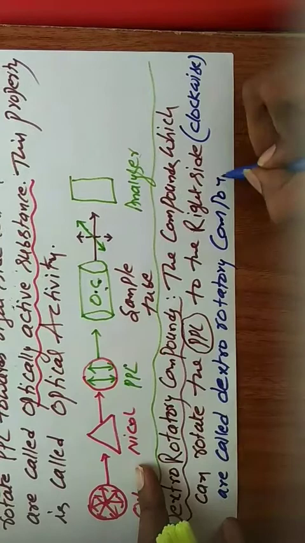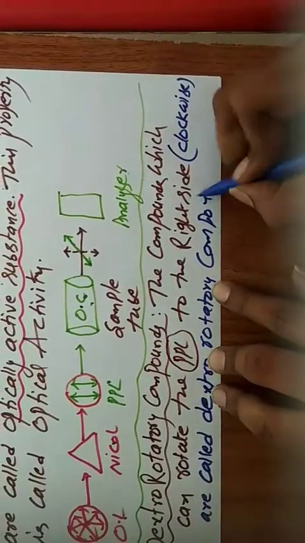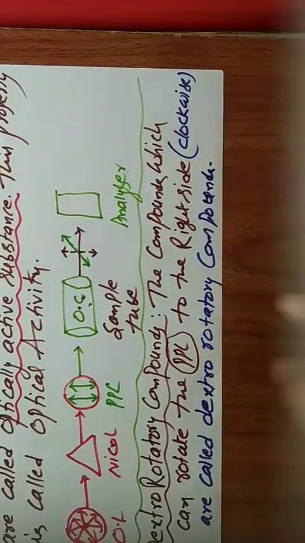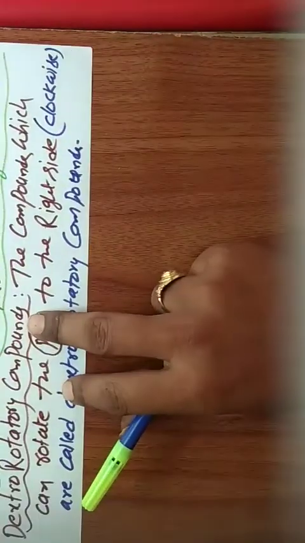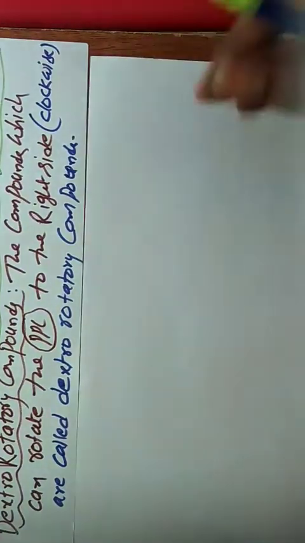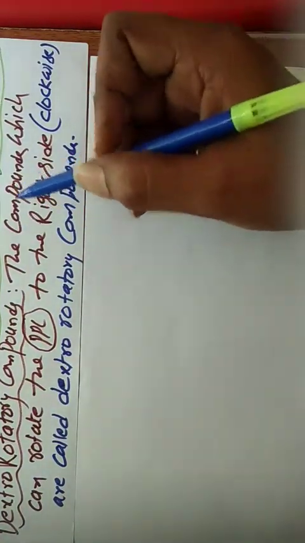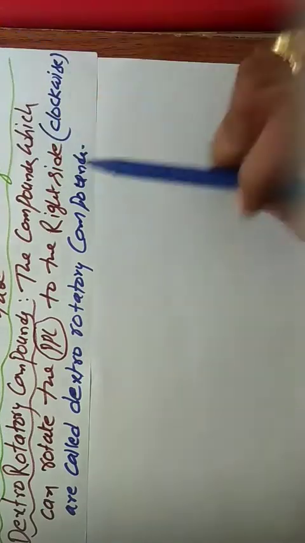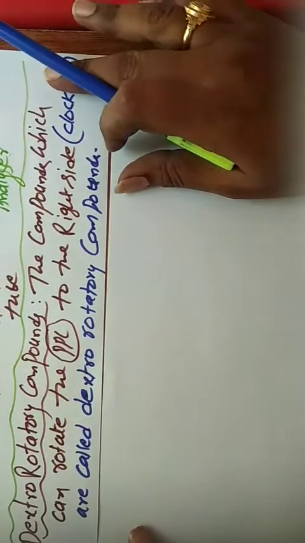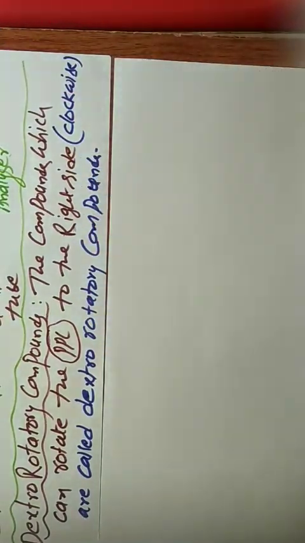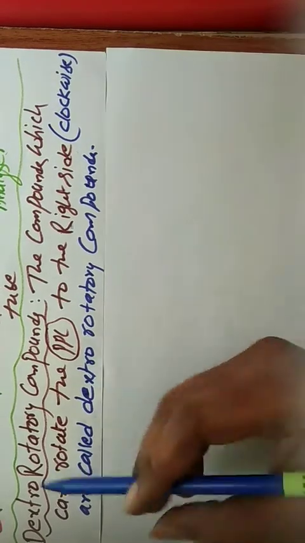Dextrorotatory compounds. Based on this definition, what are dextrorotatory compounds? The compounds which can rotate plane polarized light to the right side. Right side only it can rotate. So, for example, let us take it diagrammatically.